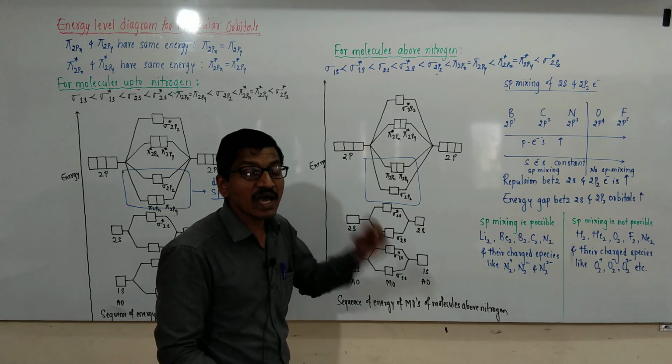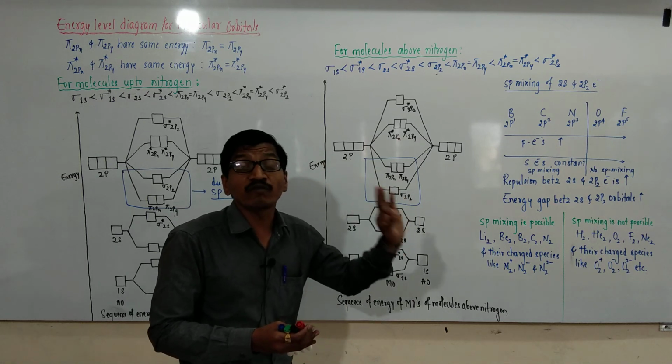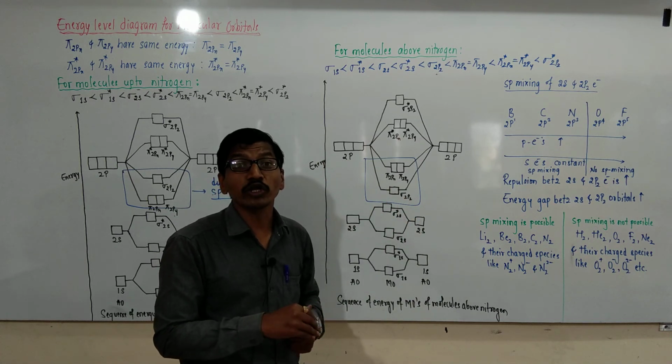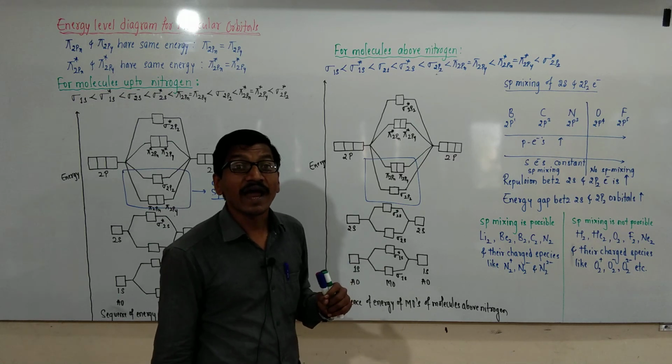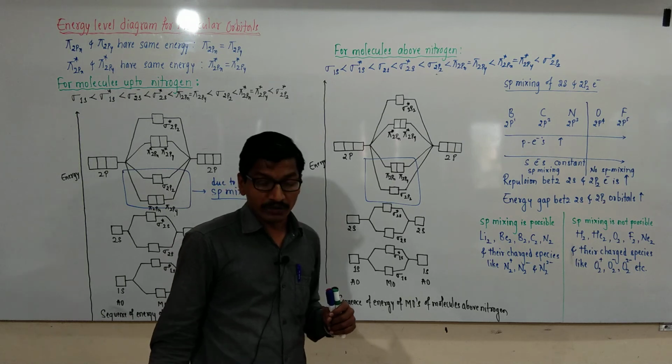Okay. Next class we will discuss some of the electronic configuration and molecular parameters, that is molecular structure and some of the significance of bond order. Okay, thank you.